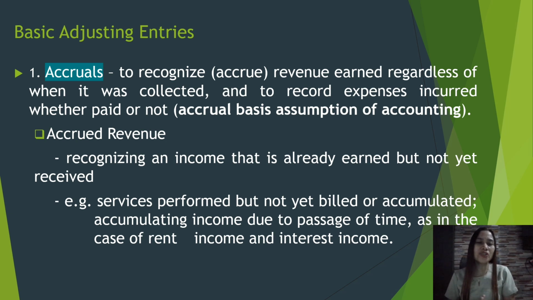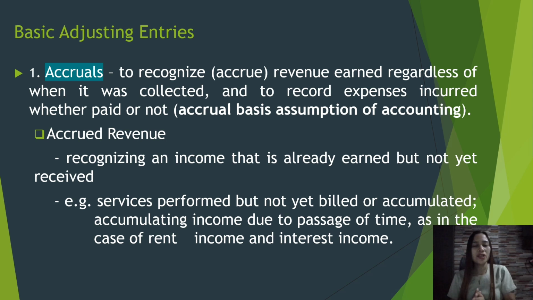So accrued revenue is recognizing an income that is already earned but not yet received. As an example, services performed but not yet billed or accumulated. You have already performed the service but you have not yet given the bill to the customer. Accumulating income due to passage of time, as in the case of rent income and interest income.